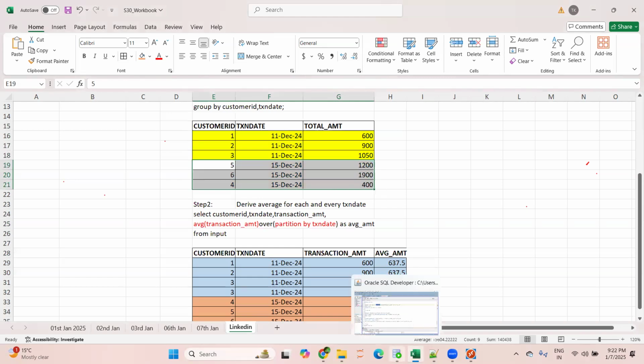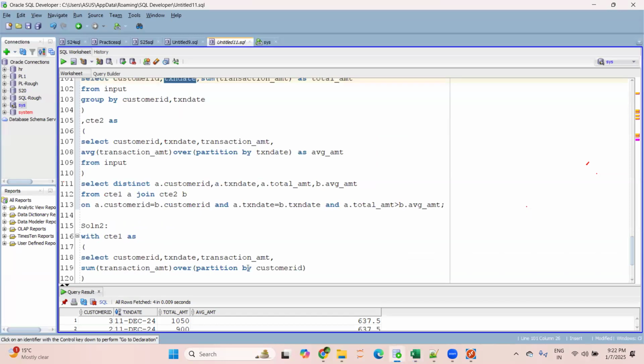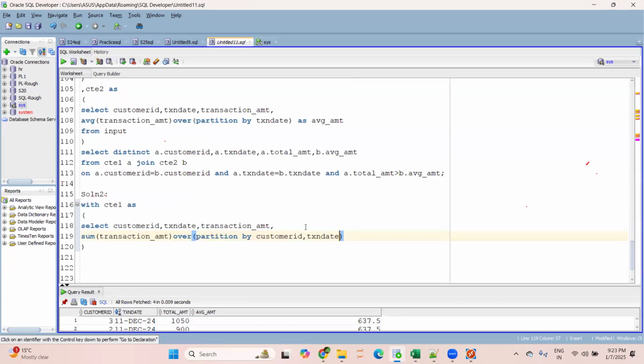So I will use partition by customer ID, comma, transaction date. This is a very good example to understand that you can use multiple columns in partition by as well. Generally, in partition by we use only a single column, but you can use any number of columns if that's a requirement. Hope this is clear.